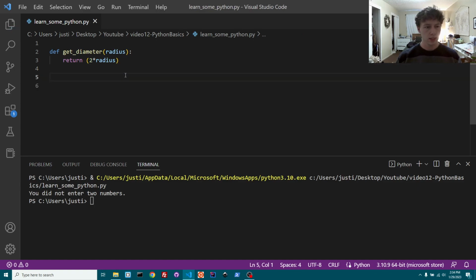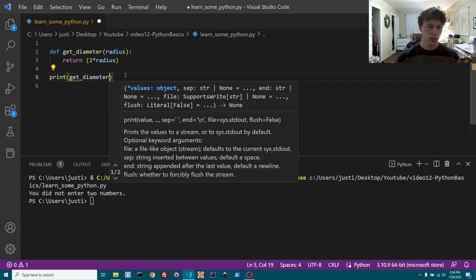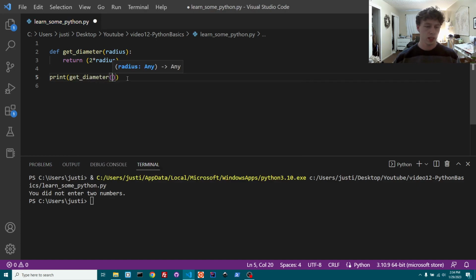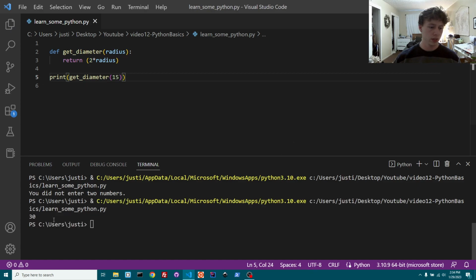And then we will just go ahead and print the get_diameter function. So let's say we put in 16 as the radius, then it's going to return 30 for the diameter. So again, that's just a simple expression.